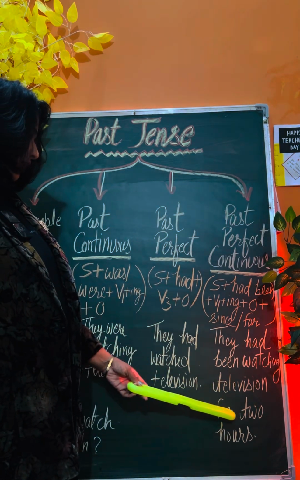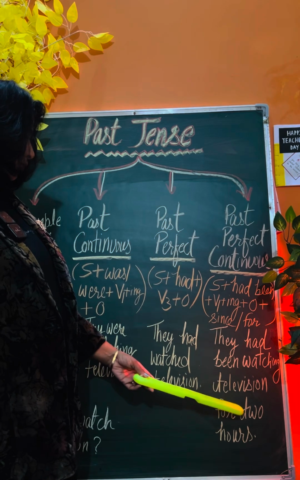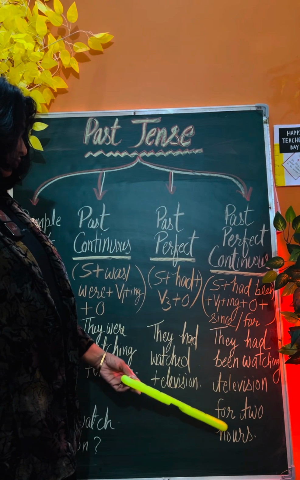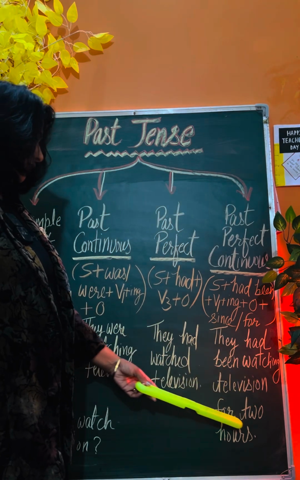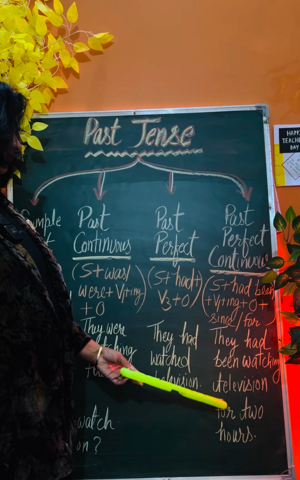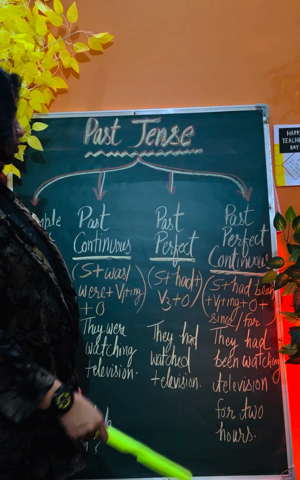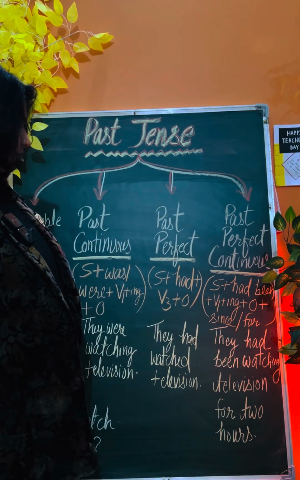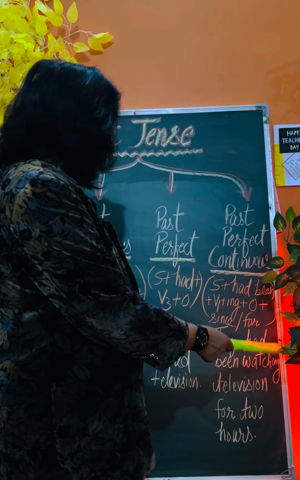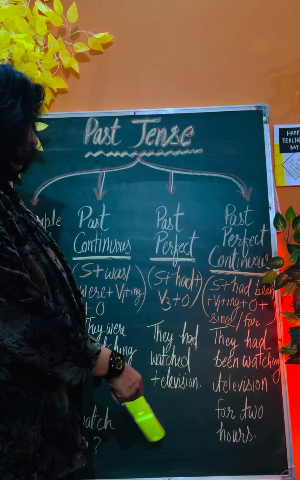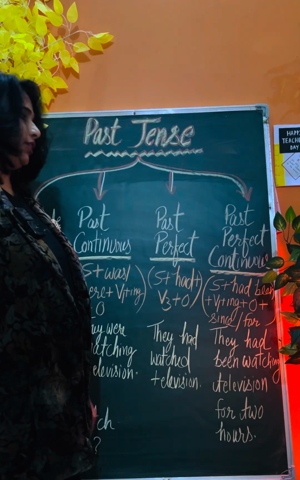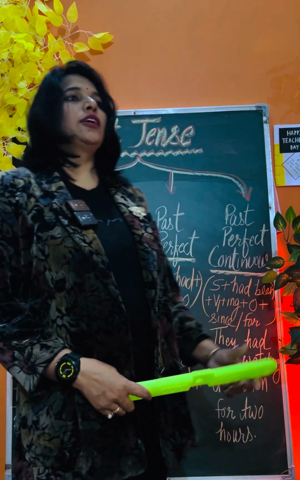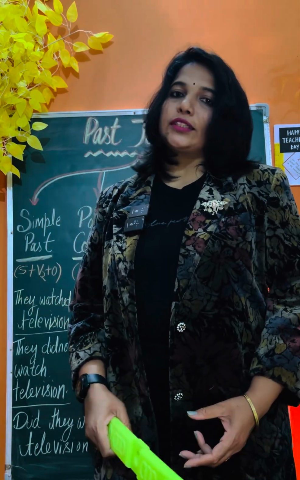This is showing a period of time, so that's why we put for here. And if you want to mention a point of time, like they had been watching television since morning, in that way also you can frame the sentence. And if you want to change this sentence into negative, then they had not been watching television for 2 hours, or had they been watching television.